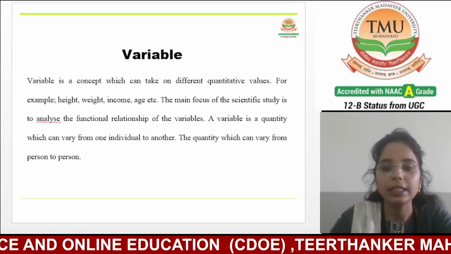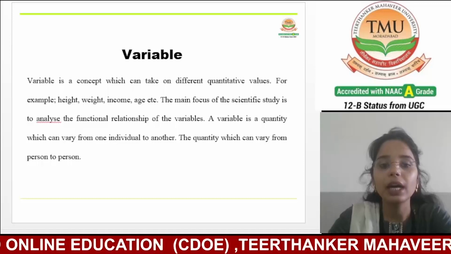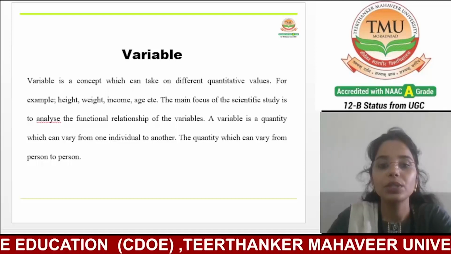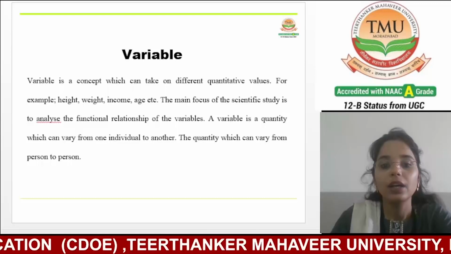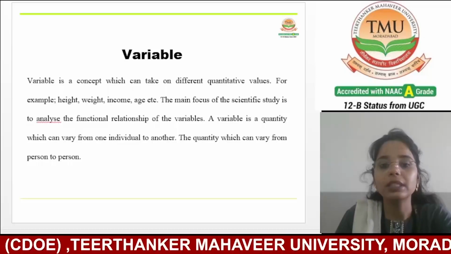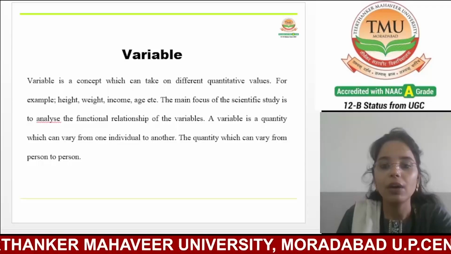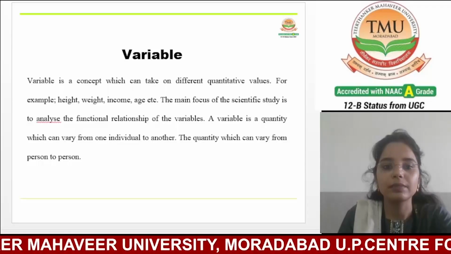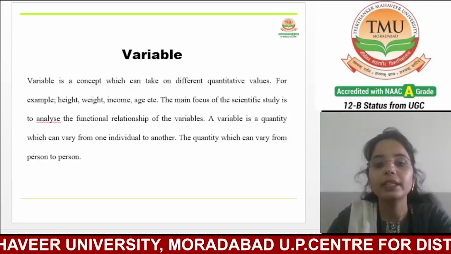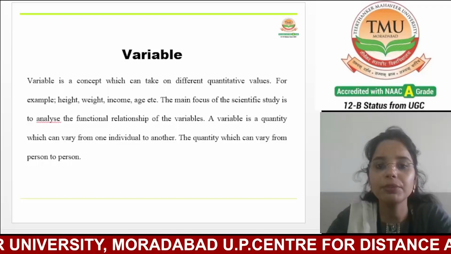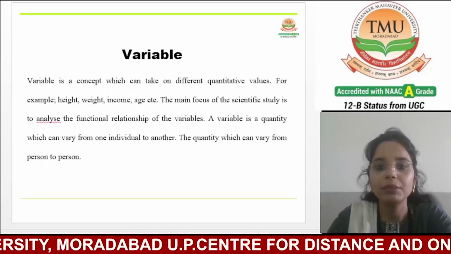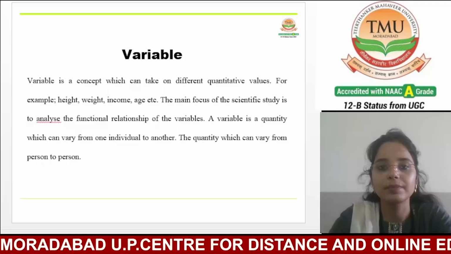Variables are essential because they allow researchers to study differences between subjects in various traits over time or under different conditions. They can vary between different subjects, or over time for the same subject.